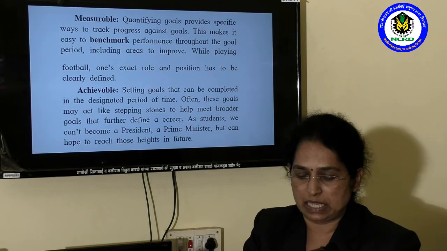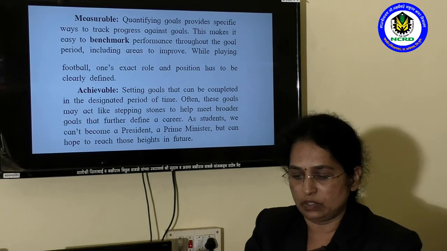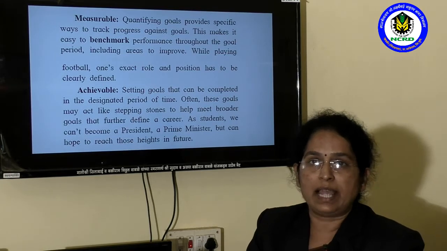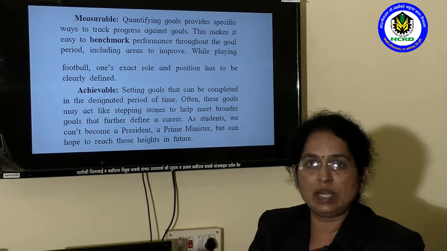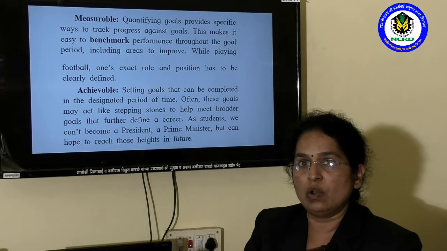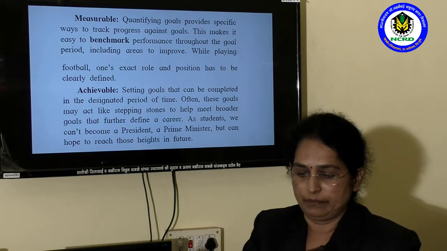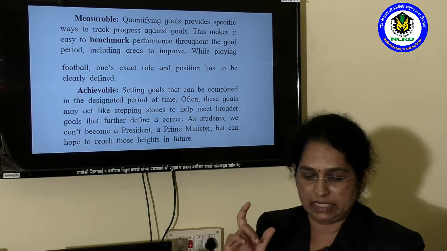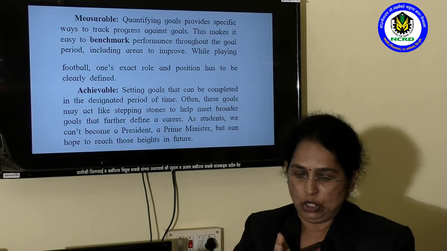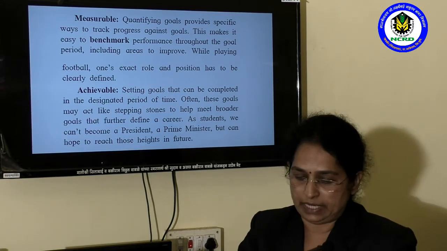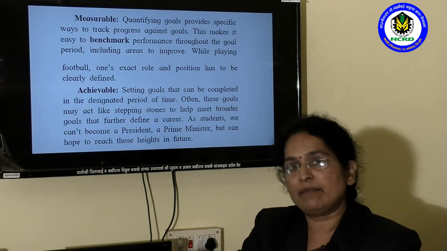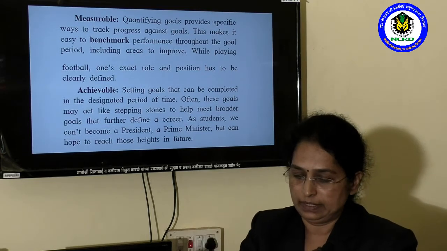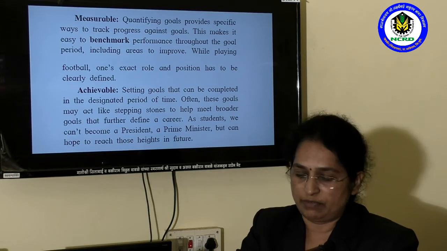Meaning of these lines: measurable goals means quantifying goals. What happens when our goal is quantifying? Our goal is measurable. It supplies specific ways to track progress, to find out our progress against the goal. So our goal must be quantifying.